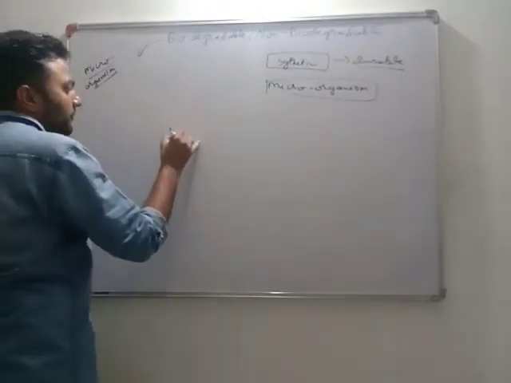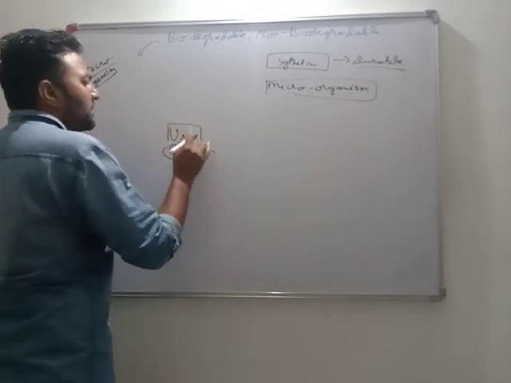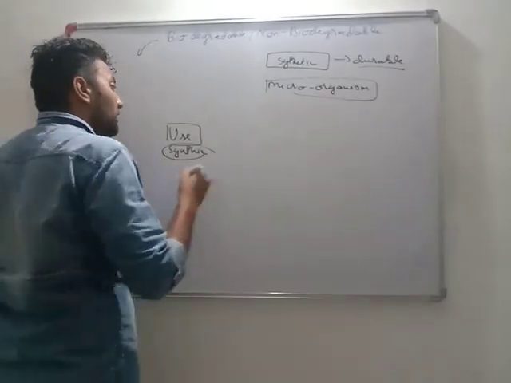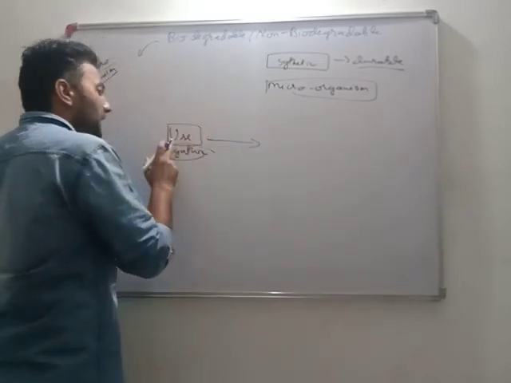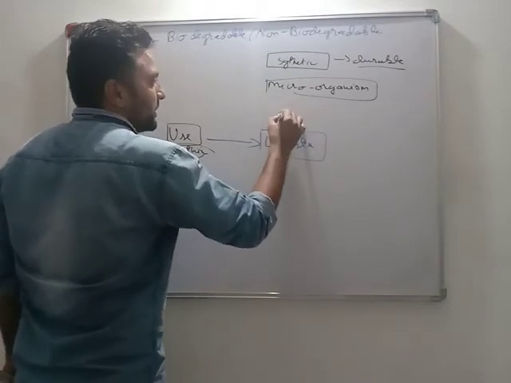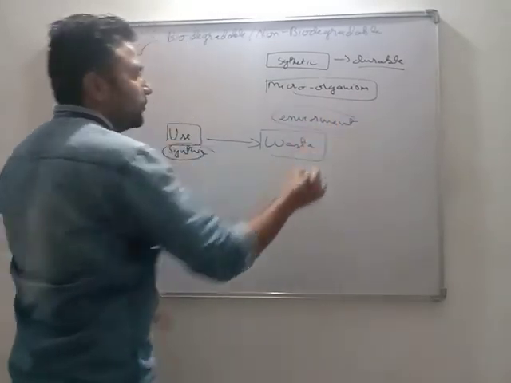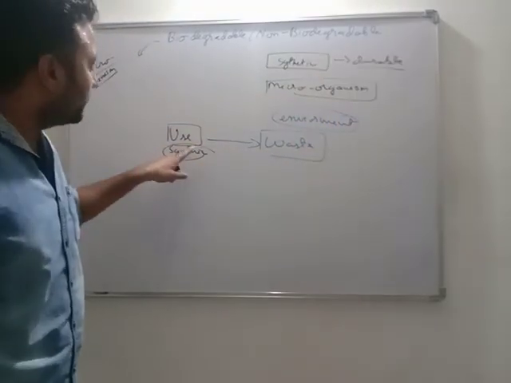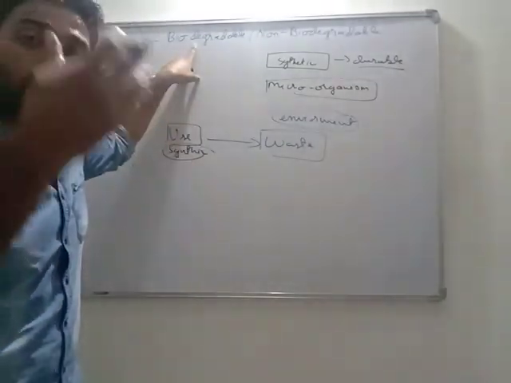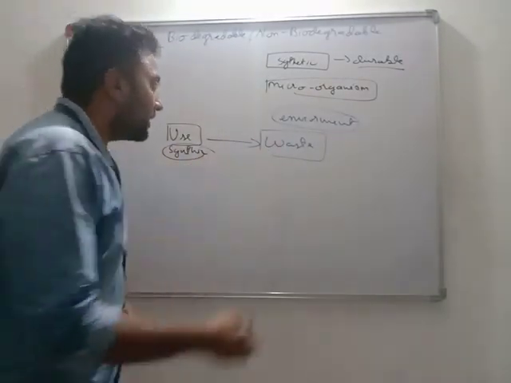Okay. As of now, I am using any synthetic material. Very much useful. Why? It is durable, not affected by microorganisms. But it does not mean my whole life it will be in use. The day it will not be in use, it will get converted into waste, and the question starts here: once it becomes waste, what to do of it? If it would have been a natural thing, I would have thrown it in the field, I would have used it in the garden, because it would have given nutrients. But this is of no use now.